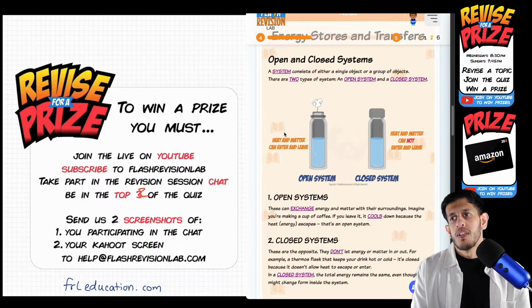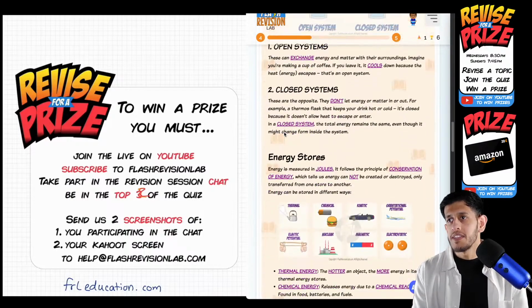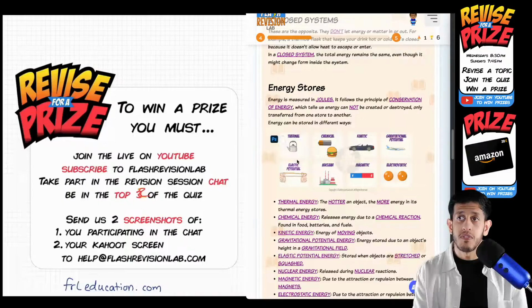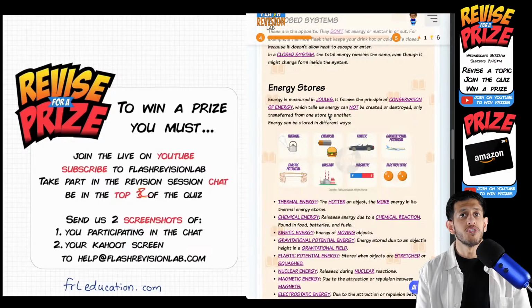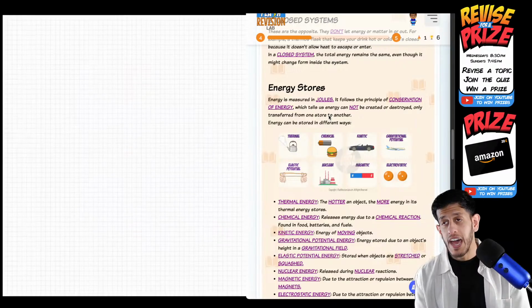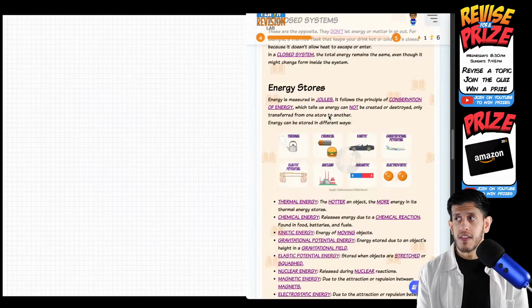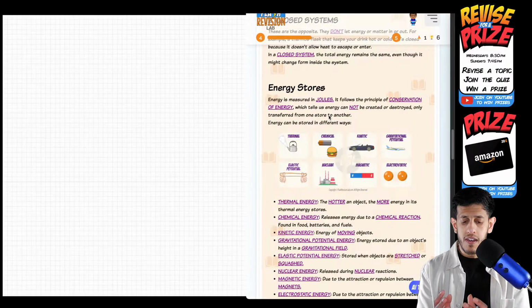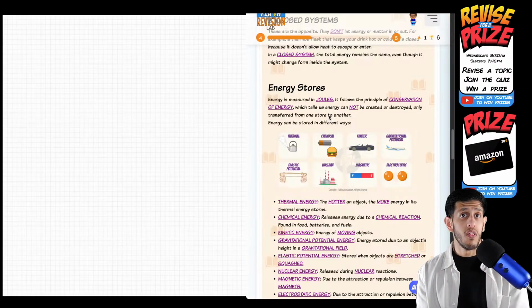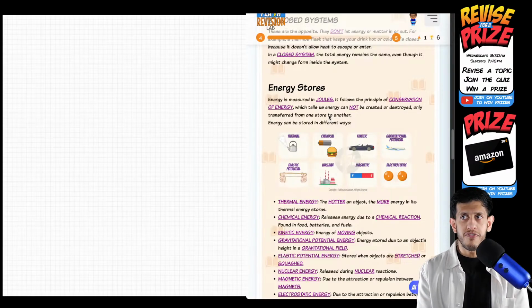Cool. So without further ado, let me get a bit into this. Energy stores. We spoke about a couple so far. I'm just going to whiz through some of the other types. We've got thermal, as the name suggests, to do with heat, so energy change based on the temperature of an object. We then have chemical energy, which is energy that's stored in food. I've given an example there, batteries. It can also be oil or petrol or diesel for a car. That's fuel, so any sort of fuel is chemical energy.